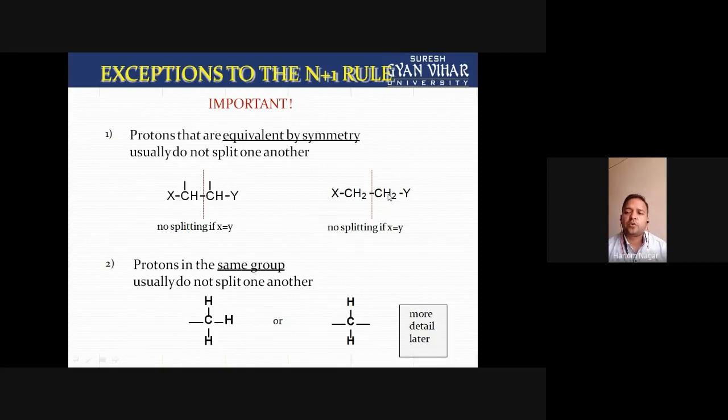Their spin orientations do not interact because they are present in the same chemical environment. Both hydrogens are attached to the same carbon, so they do not interact. They do not split their signals. Okay.